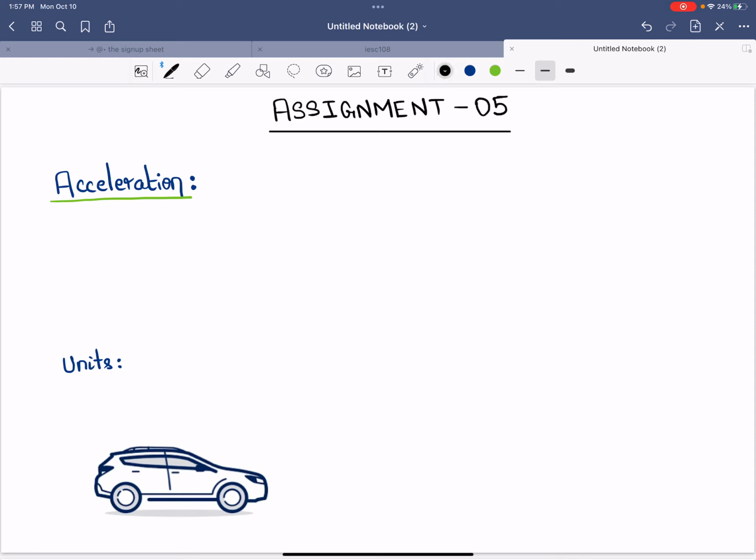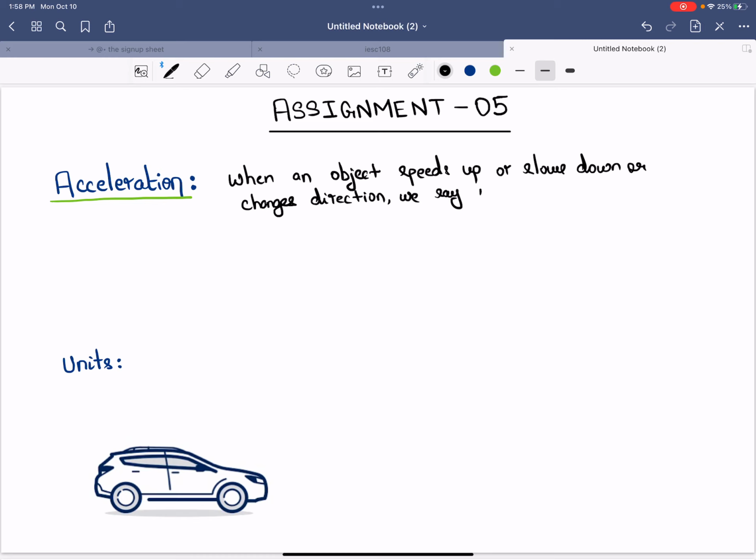Basically, when an object speeds up, or slows down, or changes direction, we say the acceleration has happened. That's how we say that there's an acceleration.